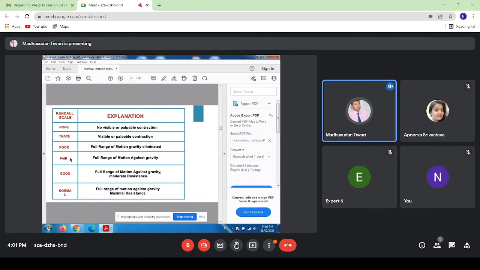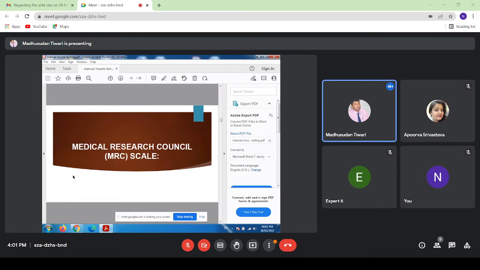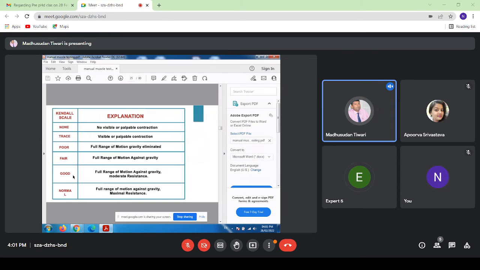And fair is grade 3, full range of motion in against gravity position. And good is grade 4, full range of motion in against gravity position with moderate resistance. And fifth grade is normal, full range of motion in against gravity position with maximum resistance. These are the 3 scales: Medical Research Council MRC scale, Oxford scale, and Kendall scale.